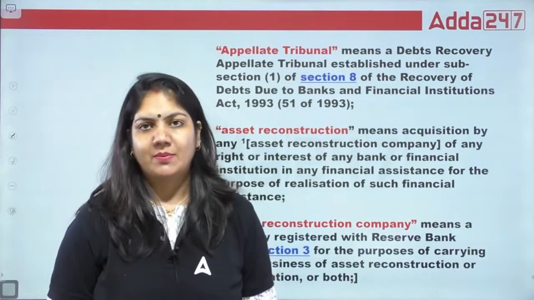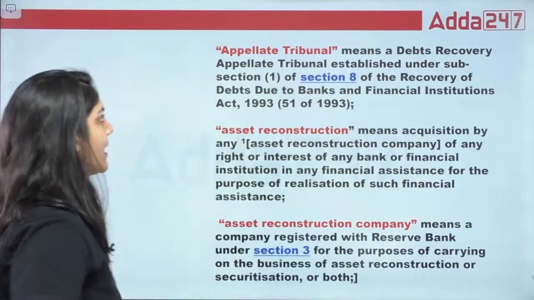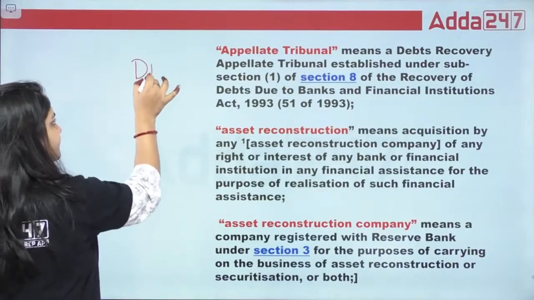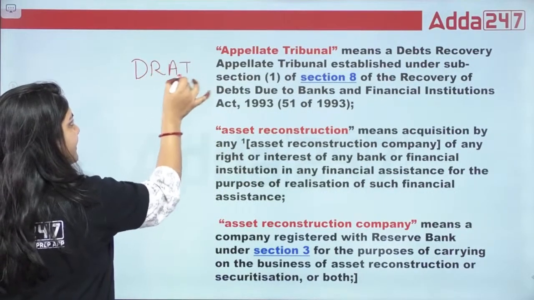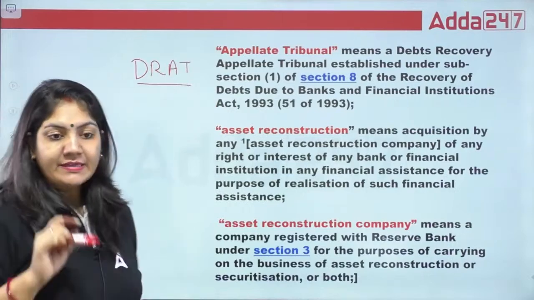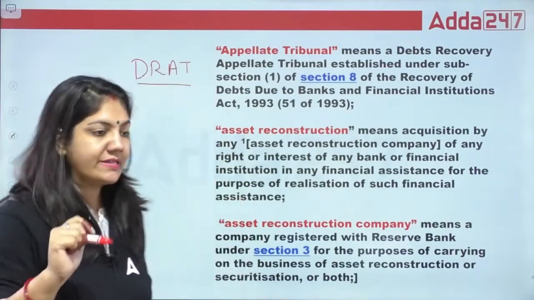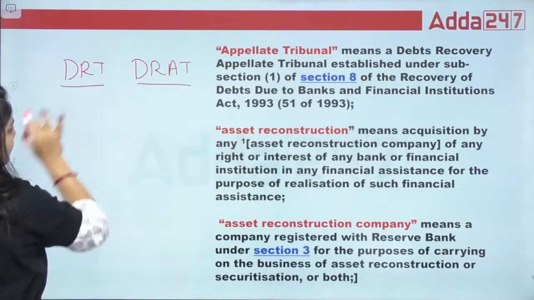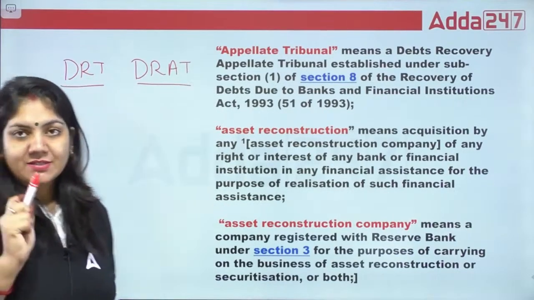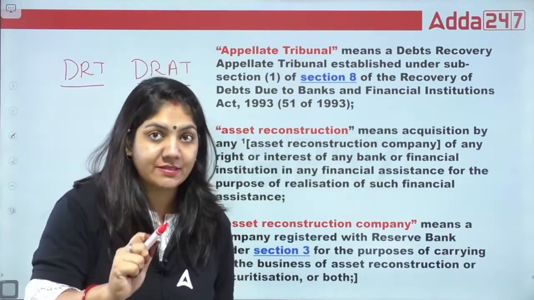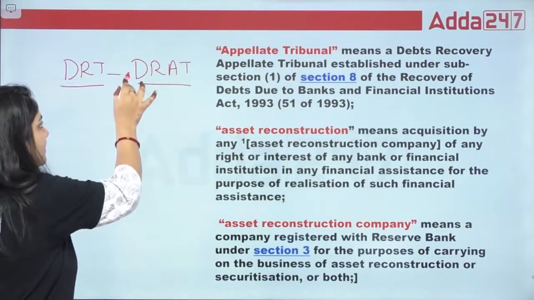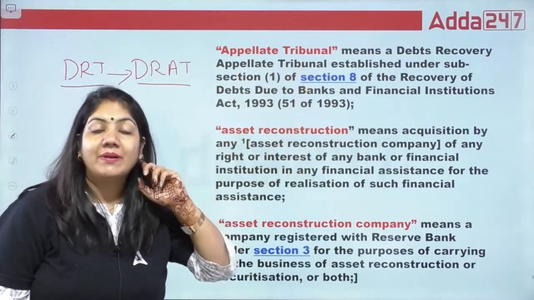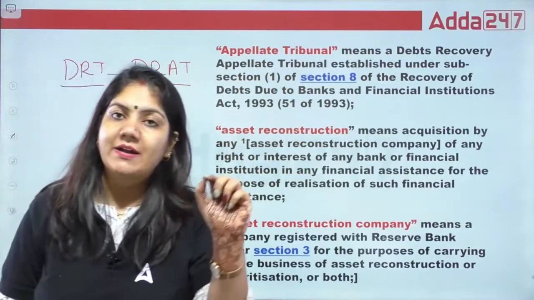Let's start with the definition terms of SARFAESI. First is appellate tribunal. What is appellate tribunal? Appellate tribunal is basically, as you can see, DRAT. In the DRT Act, what have we read? In the DRT Act, we have read DRT is the tribunal. If we are not satisfied with the DRT decision, we can appeal to the DRAT. So in the SARFAESI Act also, the appellate tribunal is DRAT.